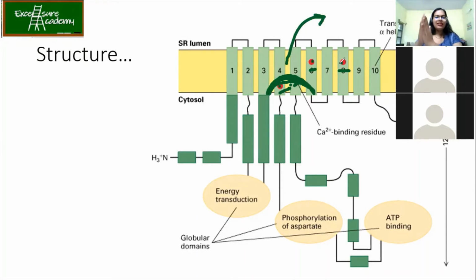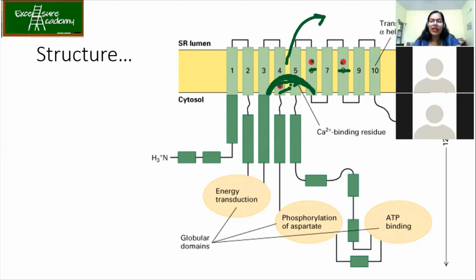Getting the point? See, your transmembrane region is this big. So first it will bind over here from the cytosol. Then when there is ATP binding, a conformational change will take place from here to here. It will bind then, and when the transporter gets open, it will just go to the other side. And that's why we have the 4 binding sites. Now this is just the schematic view of the transporter. We will also see the other structures.